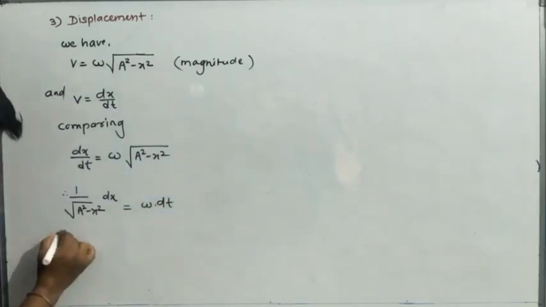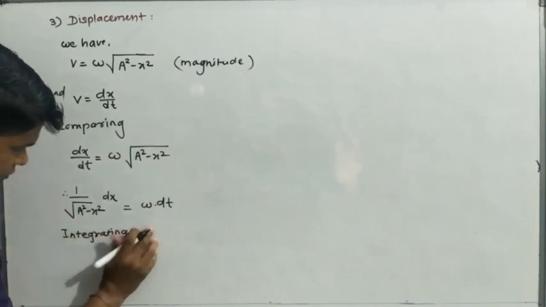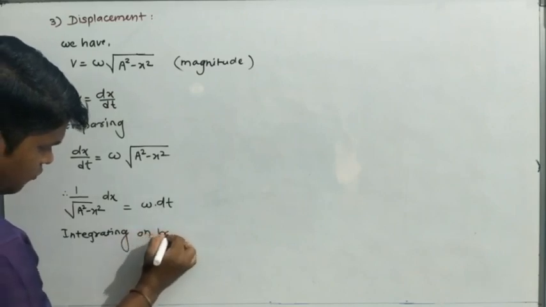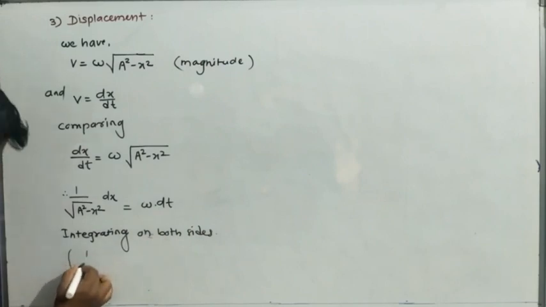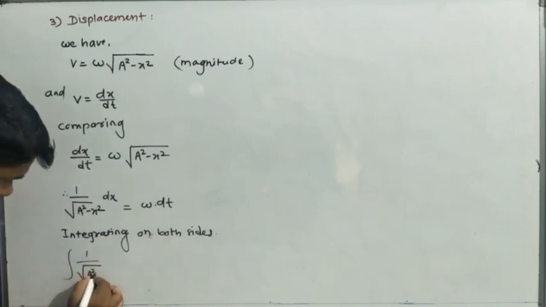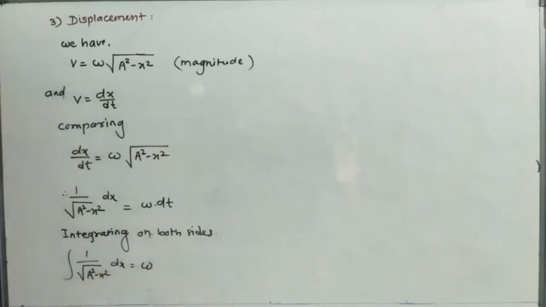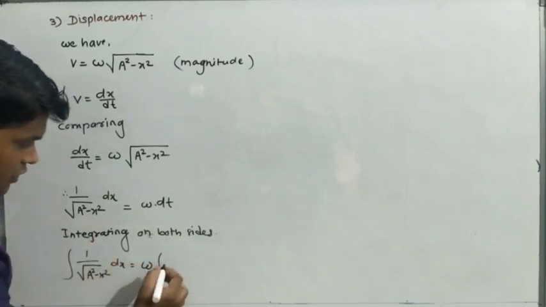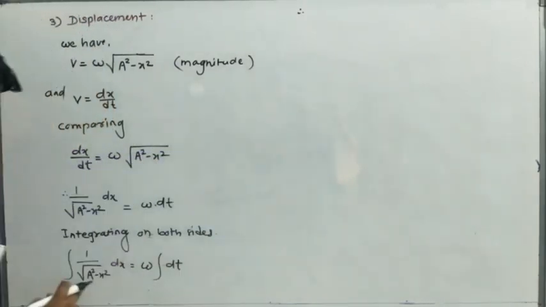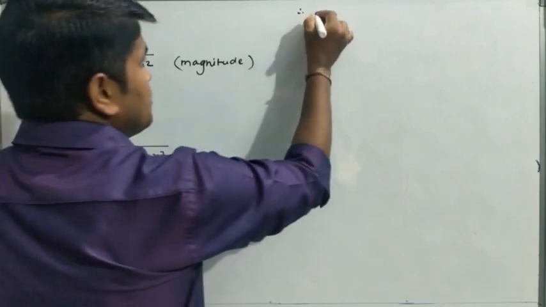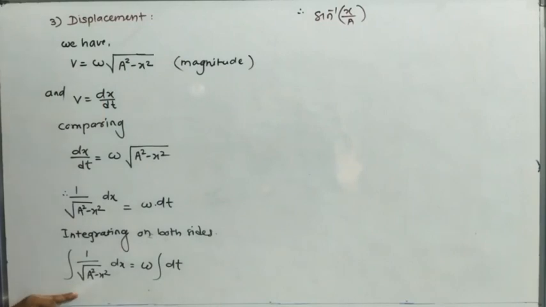Now we have to take the integration, so integrating on both sides, we get the integration of 1 upon under root a square minus x square into dx equal to omega, which is constant so we do not integrate it, into the integration of dt. The integration of this is sin inverse of x upon a.